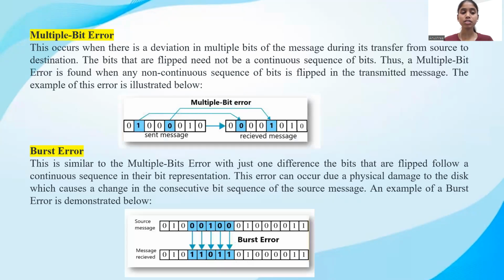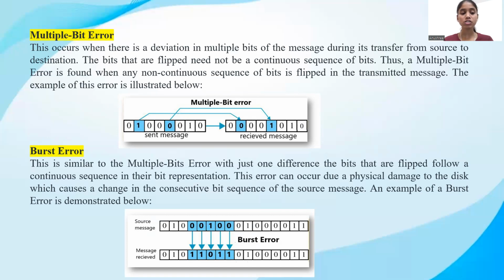Multiple bit error. This occurs when there is a deviation in multiple bits of the message during its transfer from source to destination. The bits that are flipped need not be a continuous sequence of bits. Thus, a multiple bit error is found when any non-continuous sequence of bits is flipped in a transmitted message. The example of this error is illustrated below. Here, 10 has been converted to 01.